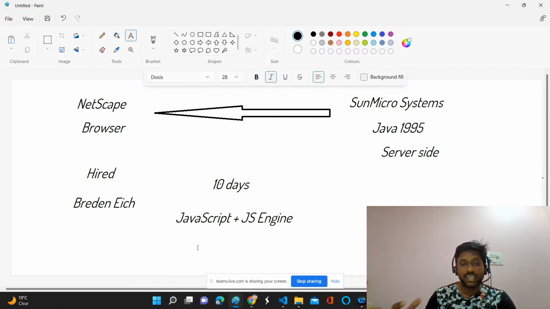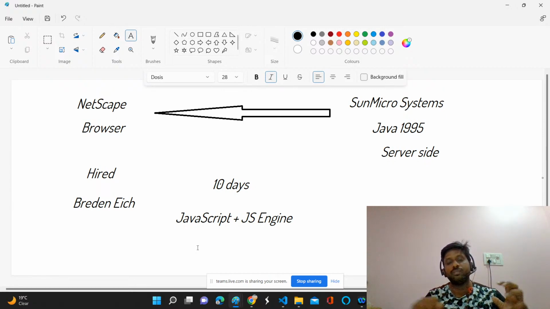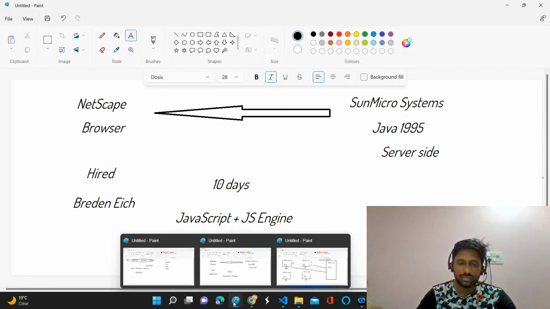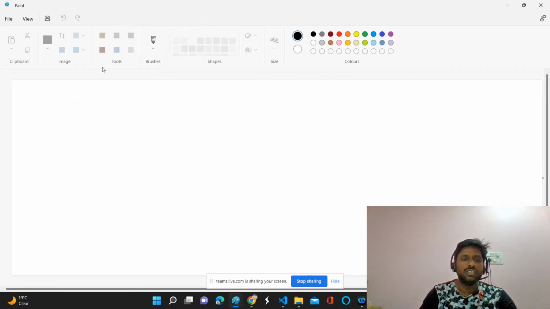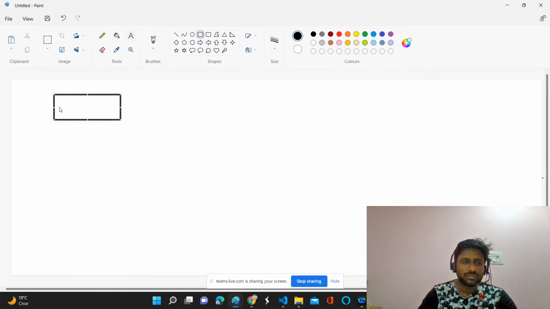For C language we need a compiler, right? For Python we need an interpreter. Otherwise we can't convert this high level programming language into low level, machine understandable language. We need either an interpreter or a compiler or something to convert the high level language into machine understandable language. So they came up with all this in only 10 days. This happened in 1995, around the second quarter. This great engineer called Brendan Eich from Netscape.